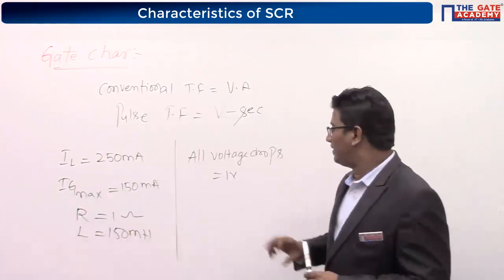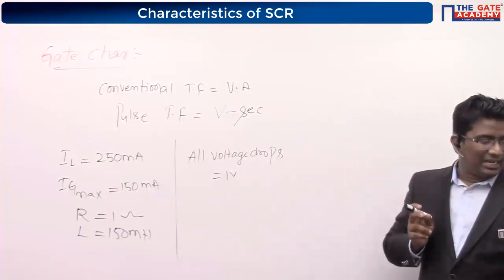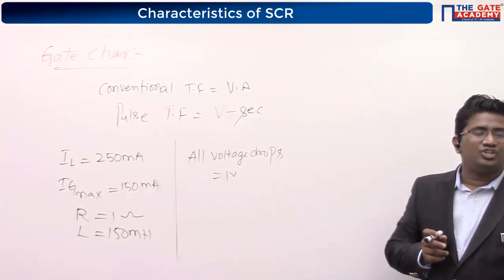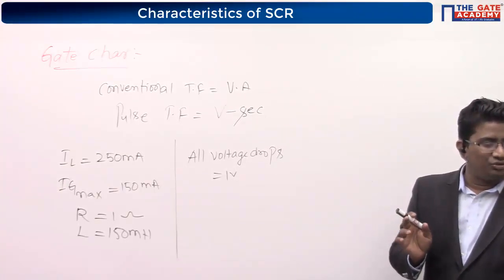All voltage drops they have given as 1 volt. So what are they asking? The resistance R should be. They are asking what the resistance R should be.